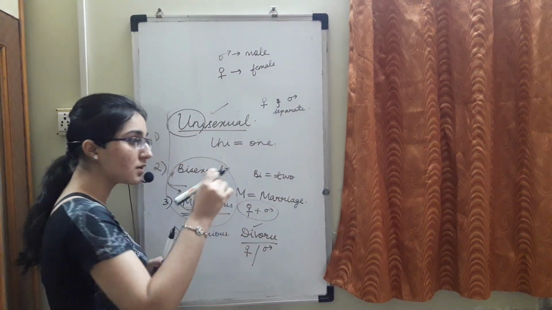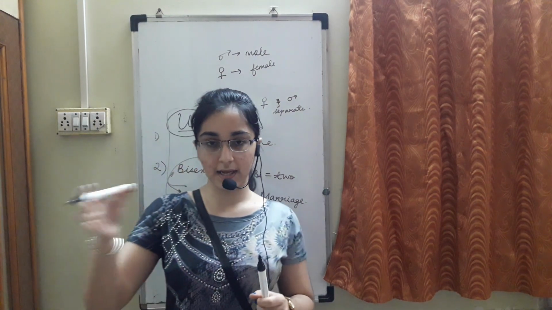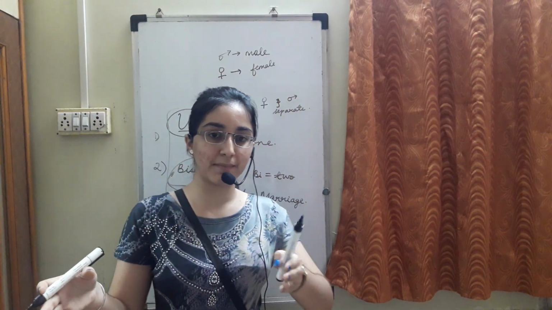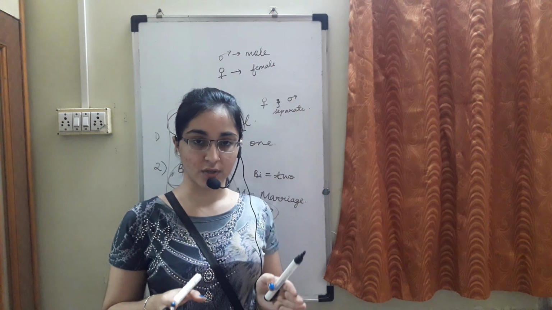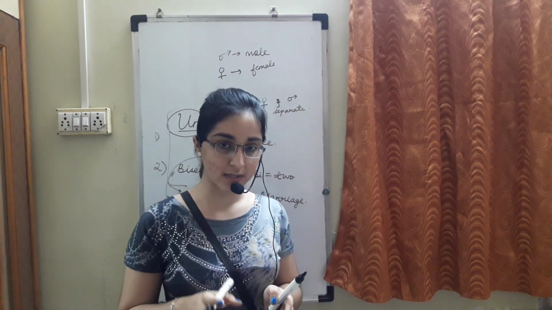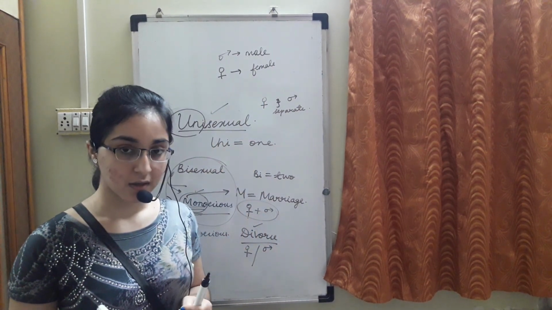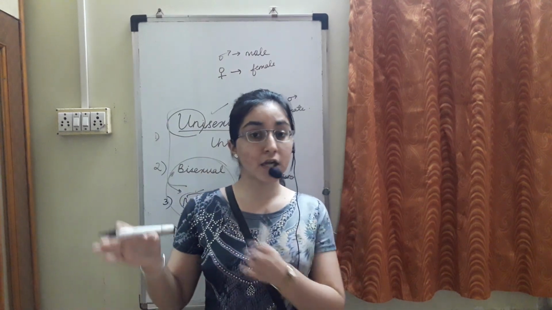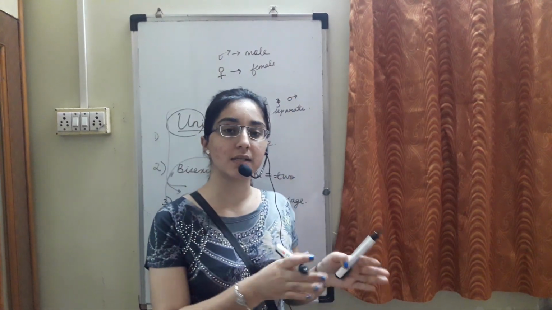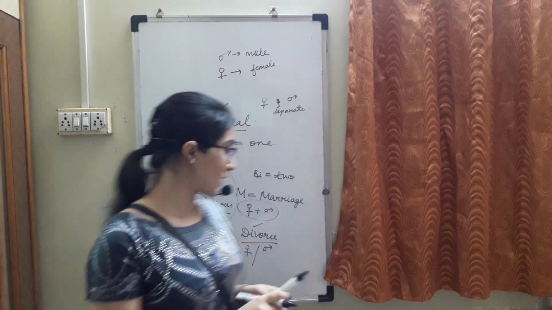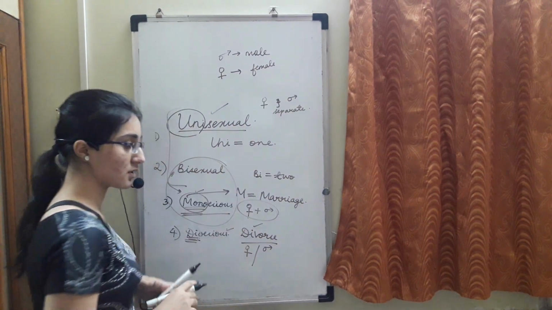So the male will be a separate individual, and the female will be a separate individual. So we say dioecious. The example is human beings. The human male is a different individual and the human female is a different individual. So you can say it is dioecious.